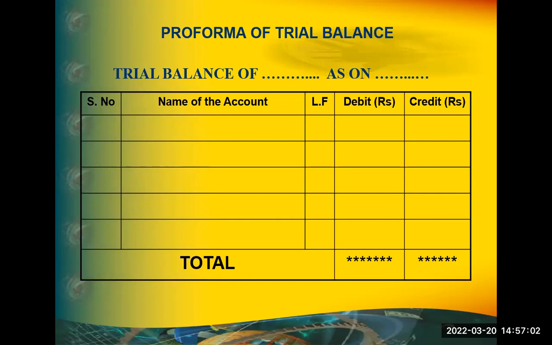That is possible. But after doing everything, suppose one voucher itself you missed. Suppose that is a credit voucher. You did not pay anything, it was a credit bill. It won't get affected here. It will not be disclosing it. So there are some errors which cannot be disclosed by the trial balance.